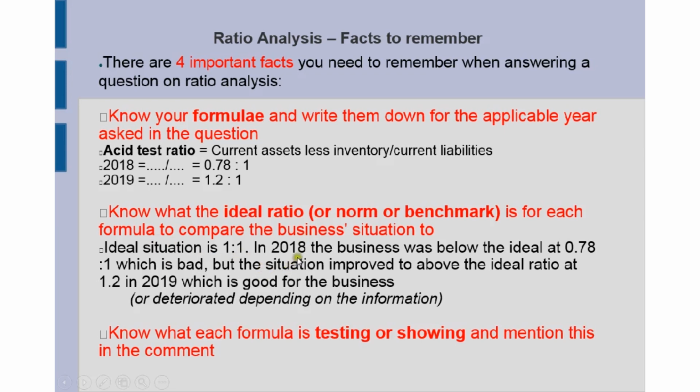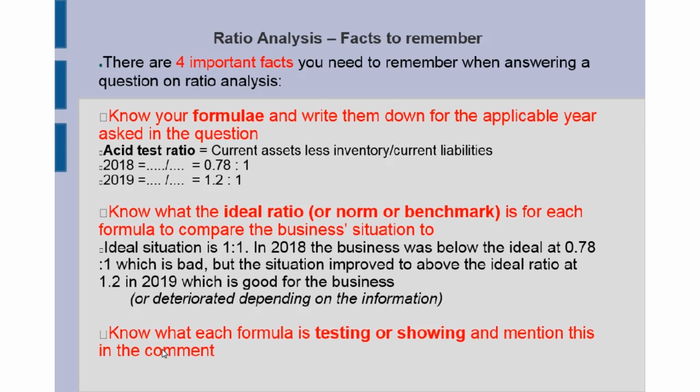I can say in 2018, the business was below the ideal at 0.78 to 1, which is bad, but the situation improved to above the ideal ratio at 1.2 to 1 in 2019, which is good for the business. If the two were swapped around and we did better in the first year, we can now use the word deteriorated in the second year because the situation of the business is now much worse.